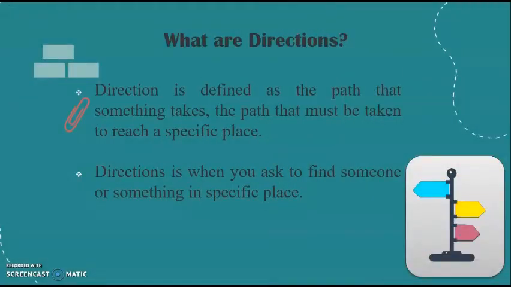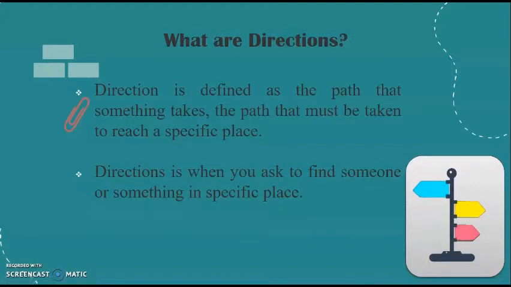Here I have one question for you. What are directions? Direction is defined as the path that something takes, the path that must be taken to reach a specific place. Directions is when you ask to find someone or something in a specific place.